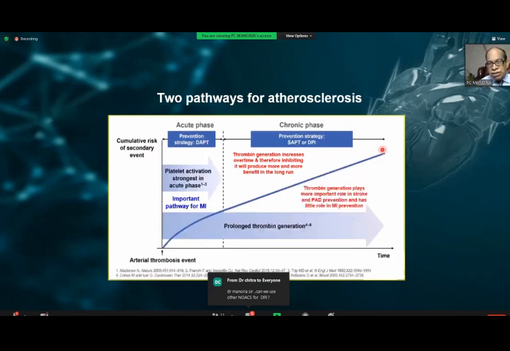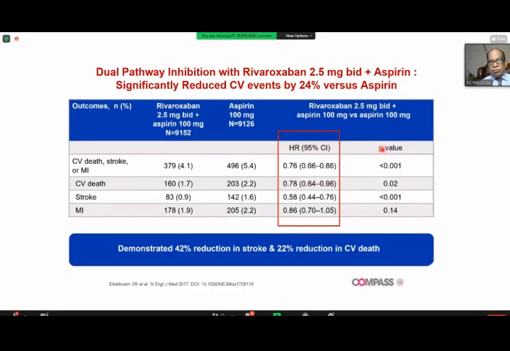And you have to understand very clearly that thrombin generation plays a more important role in stroke and PAD prevention and has little role in MI. Why I'm saying this? Because when we look at the data of COMPASS, what do you see? Cardiovascular death, MI, stroke, the primary endpoint decreased by 24%, highly significant.